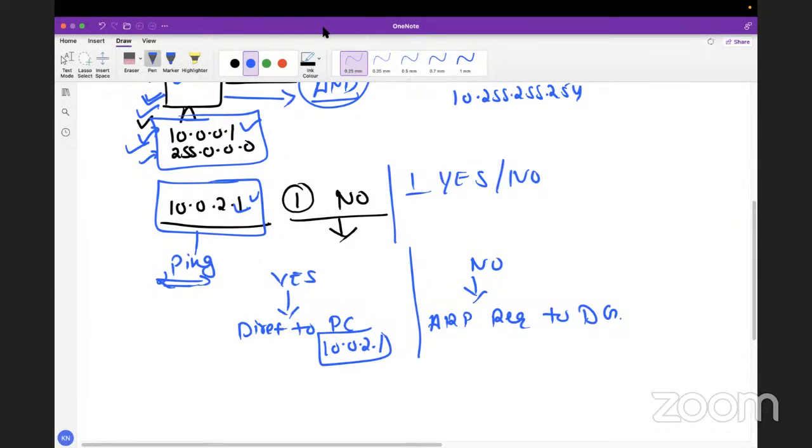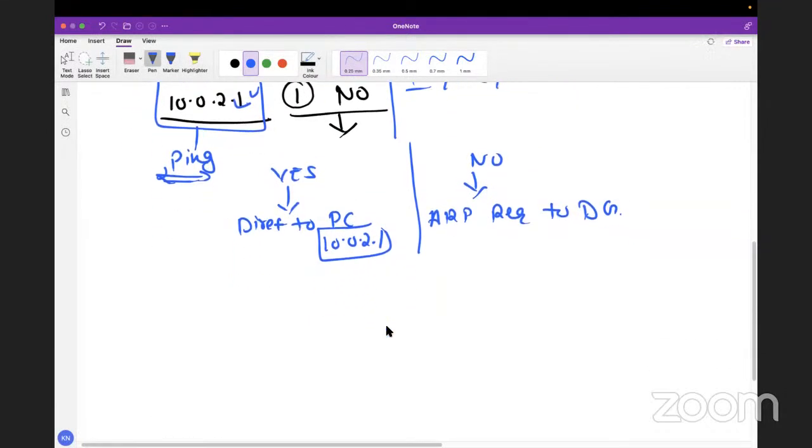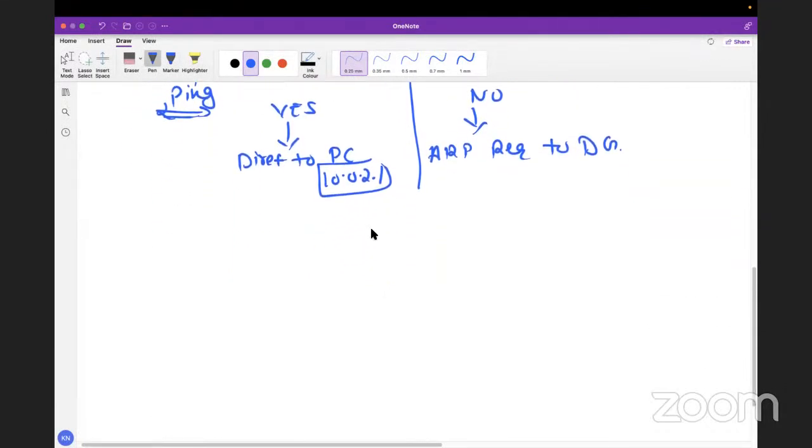Any questions, guys? No, please go ahead. Okay. So this user will try to send a local ARP request, but that PC is not present here, so the request will be dropped and the communication will never happen. So whenever a user tries to communicate, it does this AND operation.